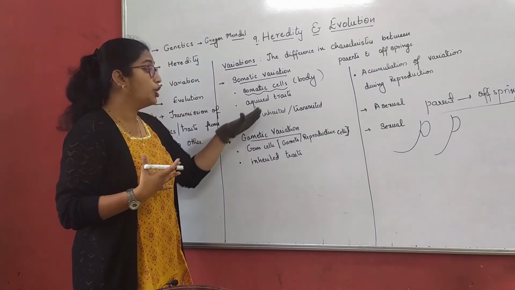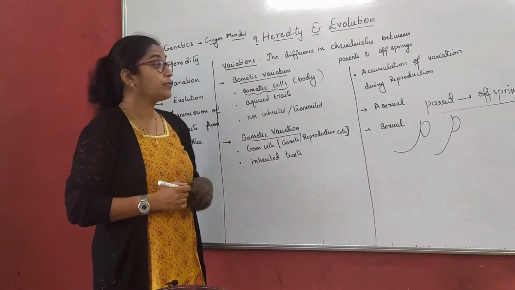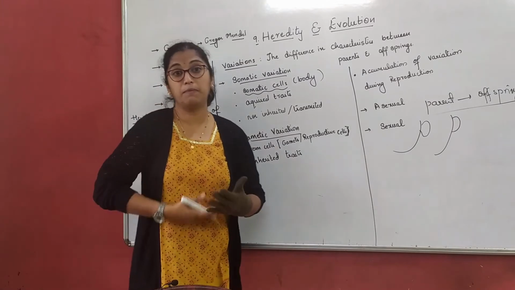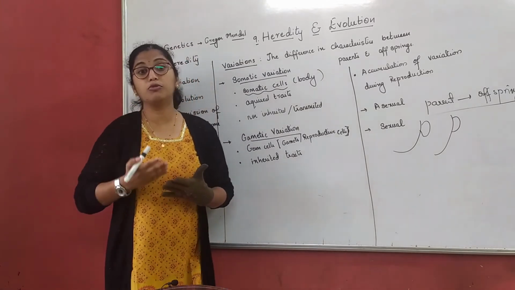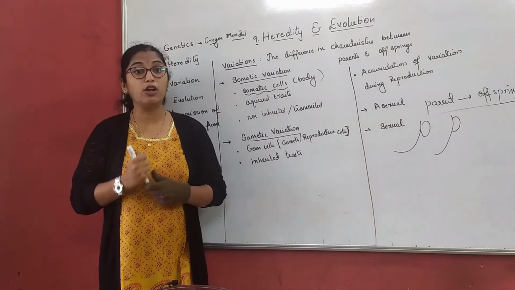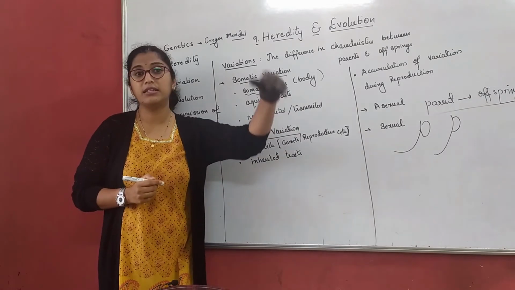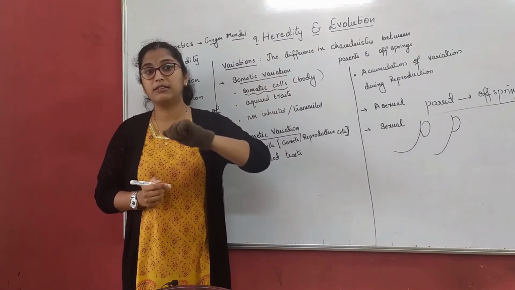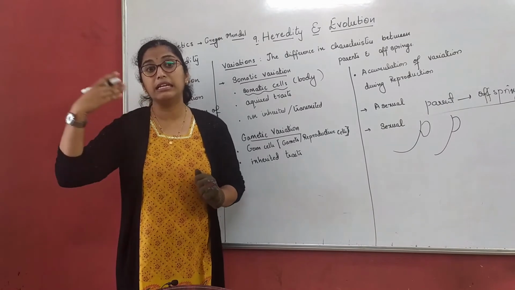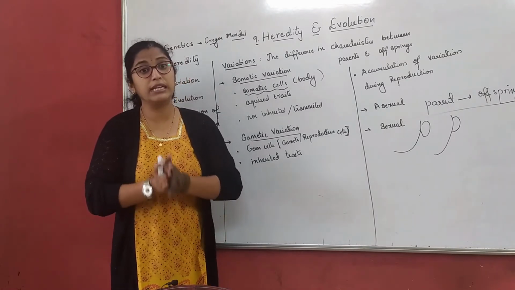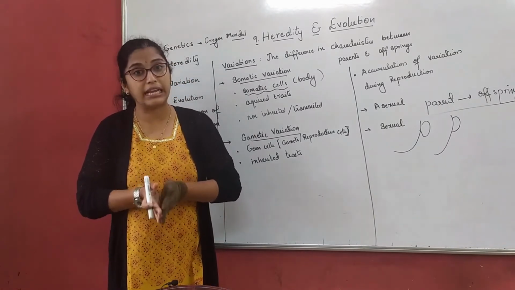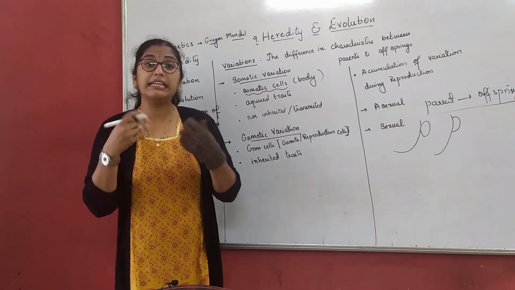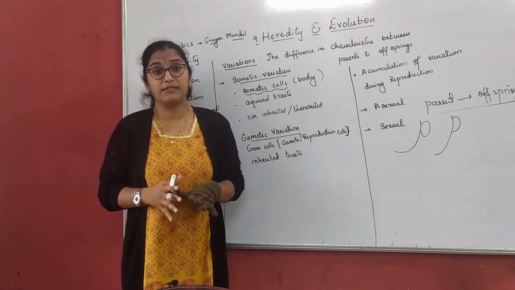Whereas these are not inherited traits. For example, for years together, you go on cutting the tail of a rat, right? For 10 years, you go on cutting the tail of a rat. That means in the 11th year, when the rat is born, it will still be born with a tail. Because the tail is an inherited trait of a rat, right?